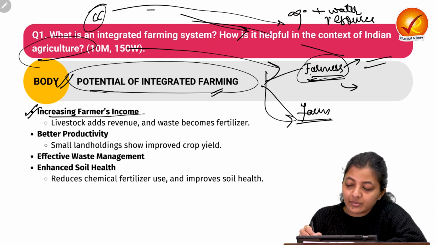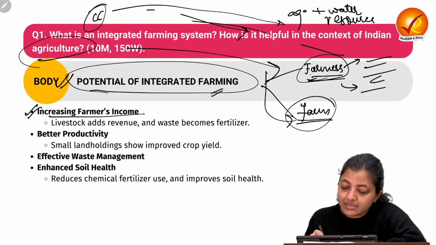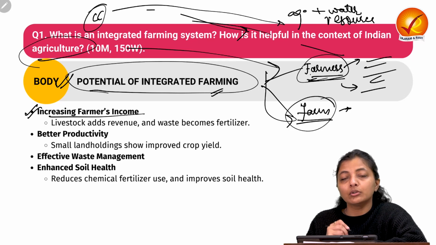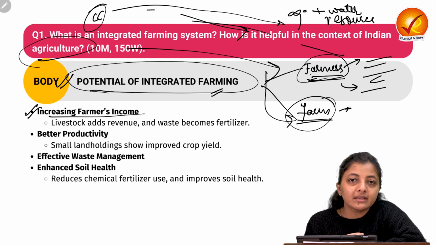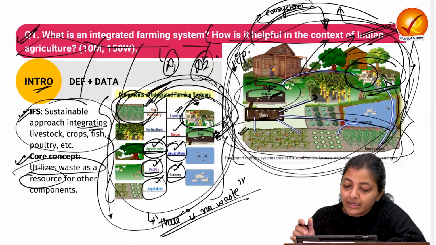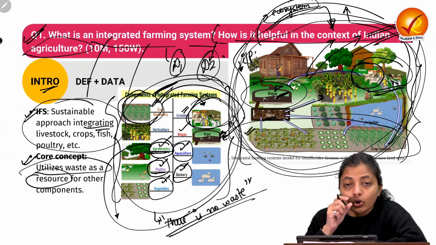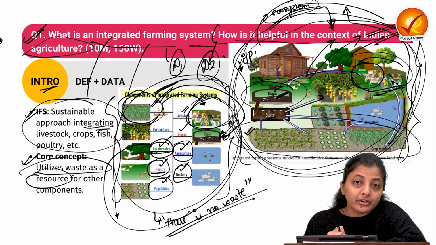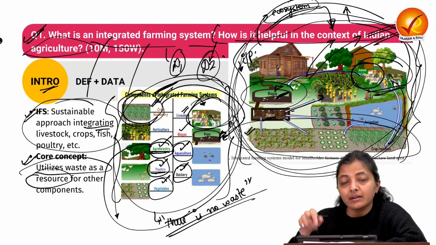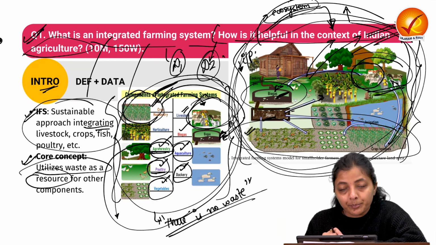Okay, so for the farmers, we have multiple points with respect to the farms. Now the crop productivity is increased, because again the nutrient recycling is very good. The top layer of the soil is not depleting, instead nutrients are recycling at a much faster pace.